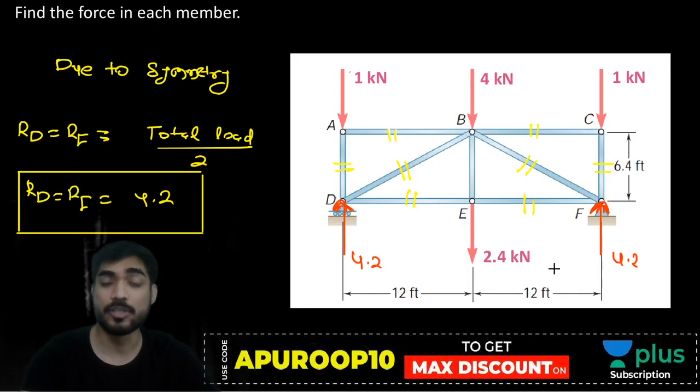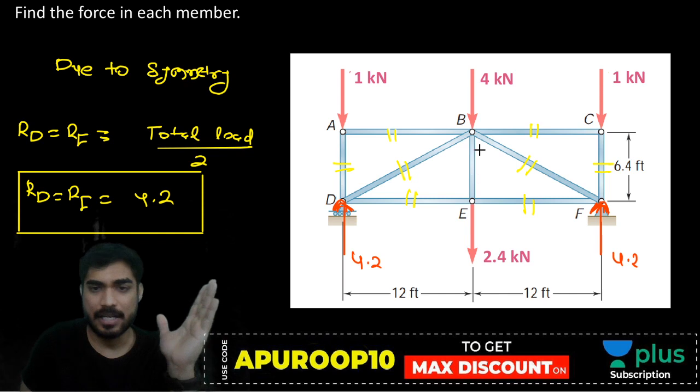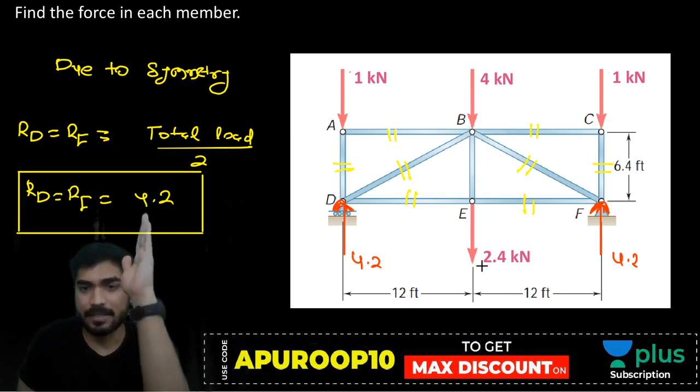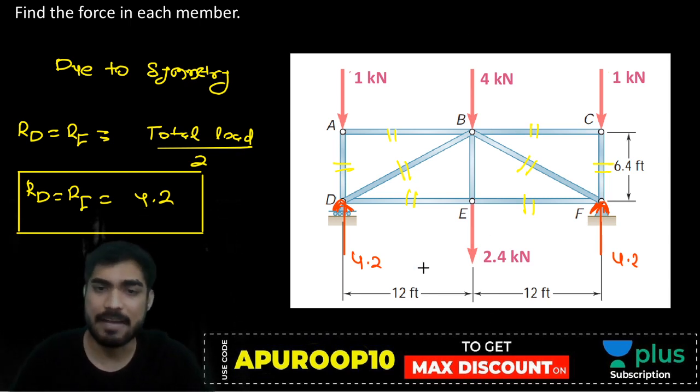Okay. So due to symmetry, whatever forces you get on the left side of center, you will get the same forces on the right side of center. This is the center line. BE is your center line. So my friend, now I will only calculate BD. BF will be the same. And I will only calculate DE. EF will be the same.